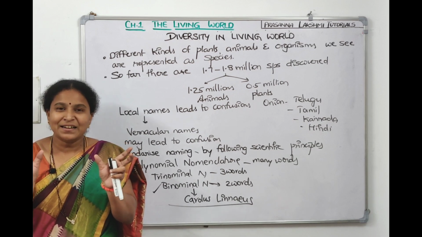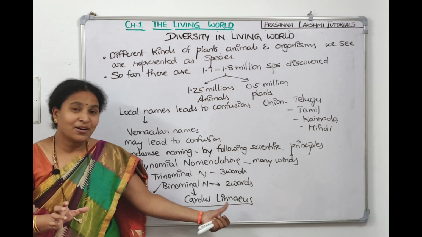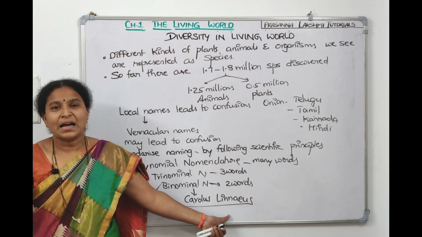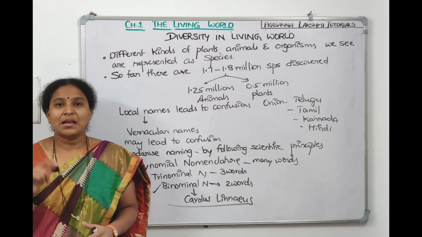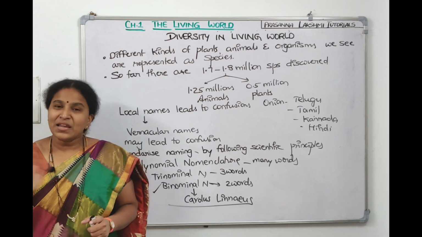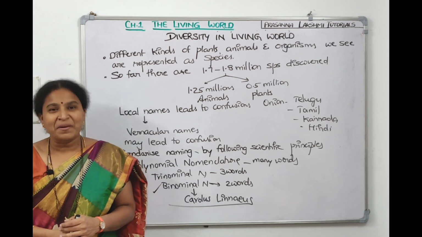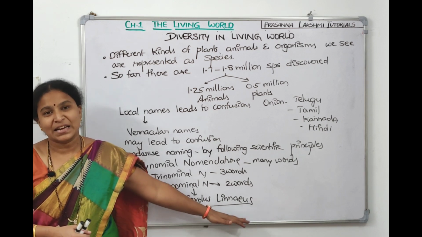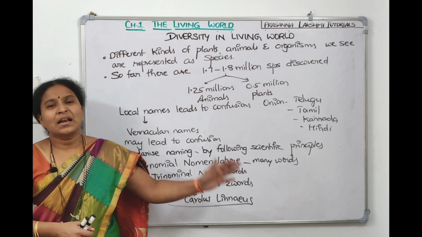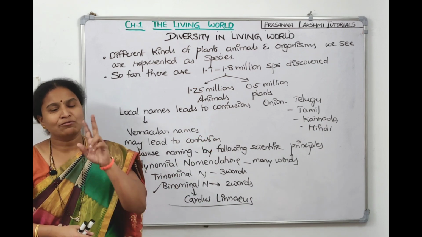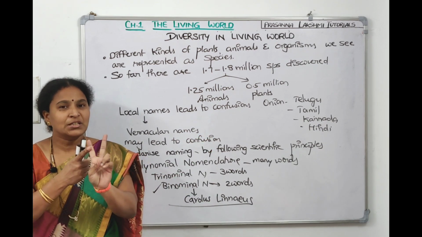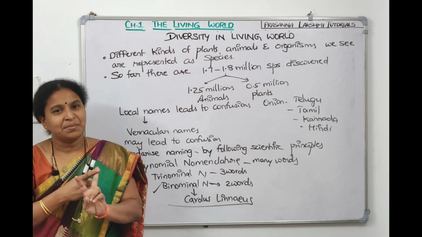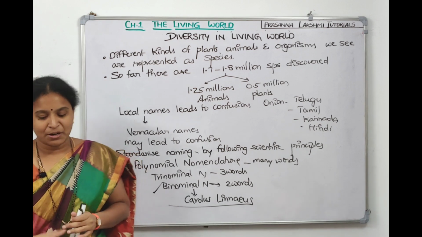One interesting thing here is that his name is actually not Carolus Linnaeus. His name is Carl von Linn. So he also changed his name in line with binomial nomenclature, and he kept two words only in his name also. Carolus Linnaeus, he made it. So he's saying all plants and animals should have two words. The first name is the genus name, the second name is the species name. Take a screenshot. We'll talk about binomial nomenclature.